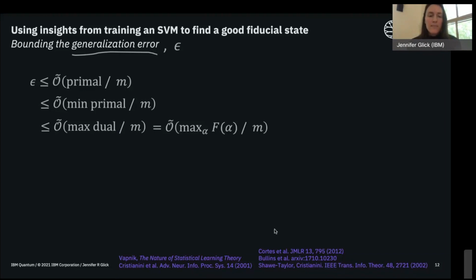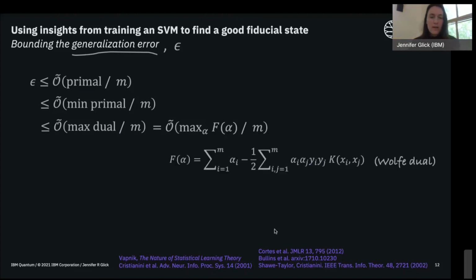This dual I'm noting here as F of alpha, where you may recall that the alphas are the Lagrange multipliers in this cost function. More explicitly, F of alpha is written out as this expression here, a summation over the data samples. Y sub i are the labels, and K is the kernel matrix for the x_i, x_j data samples.